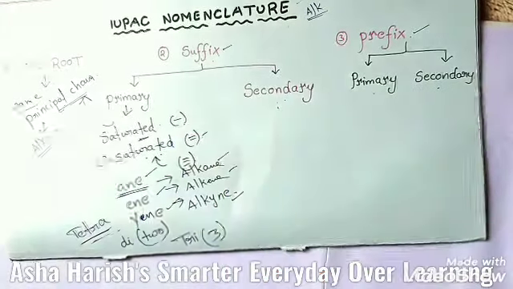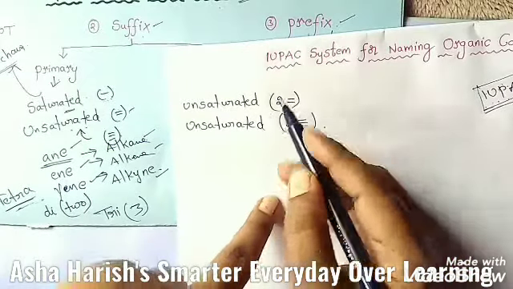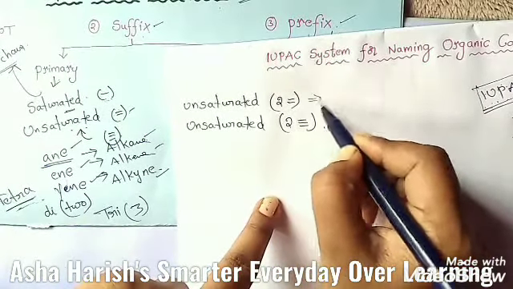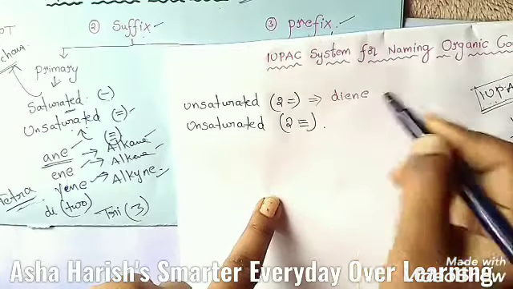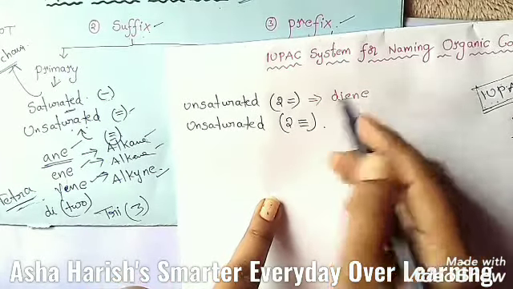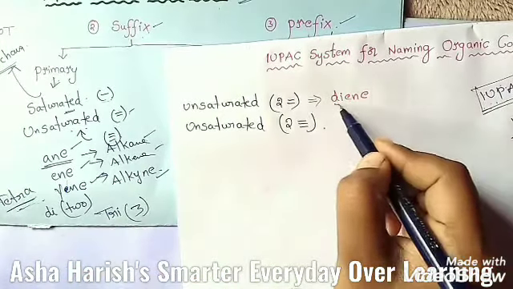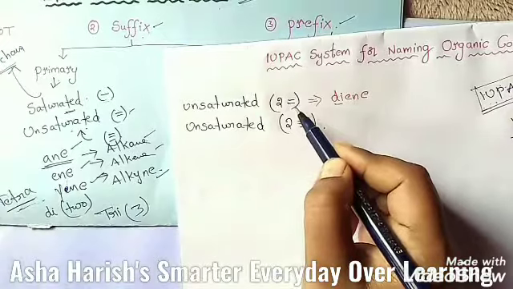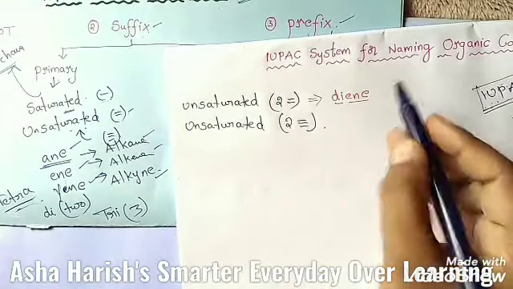For example, the compound is unsaturated with 2 double bonds. Then the primary suffix should be diene. Di is the numerical prefix here. Why? Because 2 double bonds are located. Then di, and since a double bond is present, ene you should add, so that is diene.